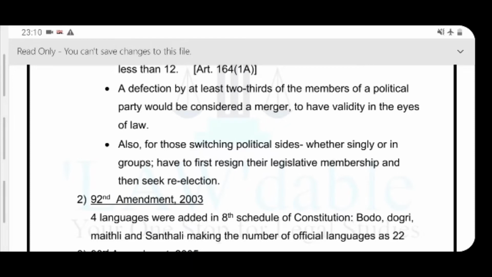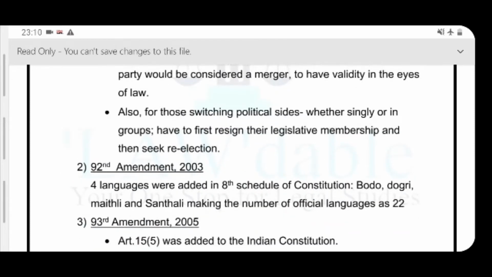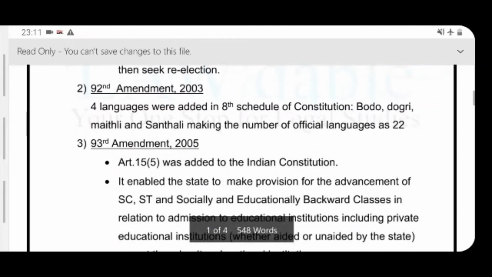Now, next important amendment in line is the 92nd amendment. It also came in 2003. Through this amendment, 4 languages were added in the 8th schedule. In the 8th schedule, we have the list of official languages. By adding these 4 languages, the total number became 22. The languages added are Bodo, Dogri, Maithili and Santhali. So, these 4 languages were added by the 92nd Constitutional Amendment 2003.